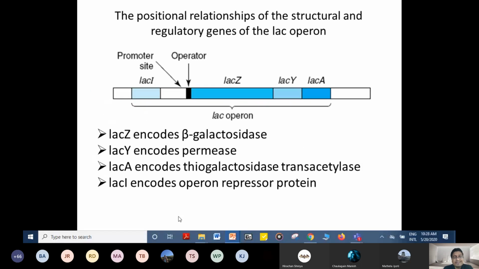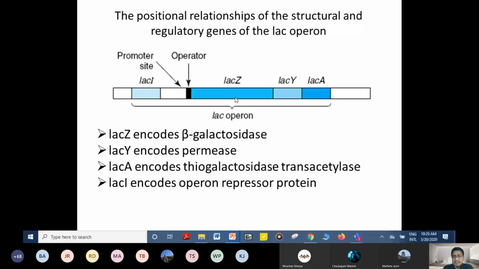Let's see the positional relationship of the structural and regulatory genes of the lac operon. This is the lac operon. An operon is a set of related genes which are regulated at once. Now this is the operator site, and this is the promoter site. We have talked about the 3 proteins produced: one by the lacZ gene, another by lacY, and another by the lacA gene.